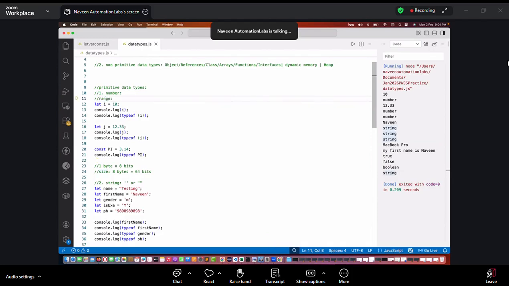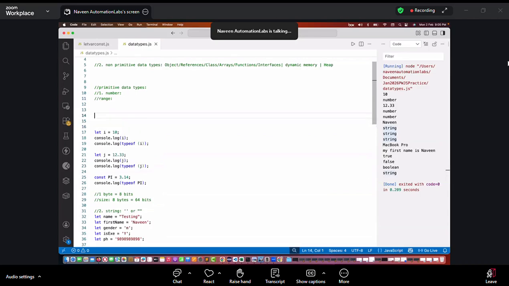Now let's talk about the range also. What is the range? Like up to what number can we assign the value, right? There should be a limit, right? It's not like I just keep adding numbers here, a long number like that. There should be a limit, right? What is that limit? That we have to understand. Okay, so you don't need to remember the limit.